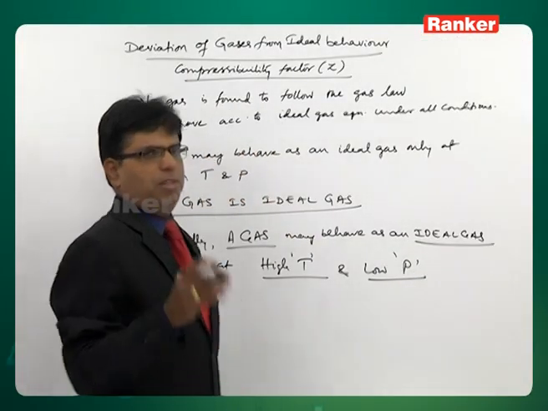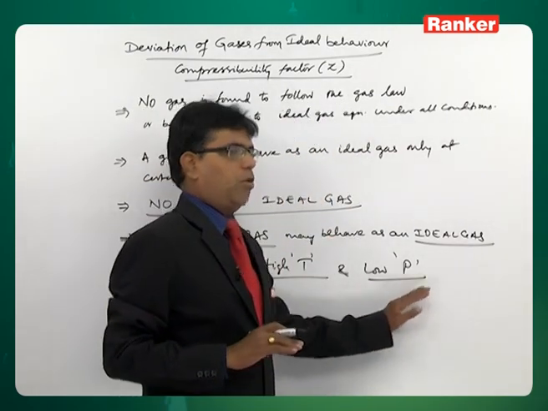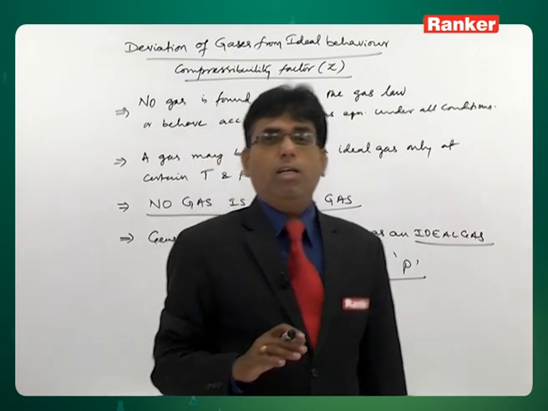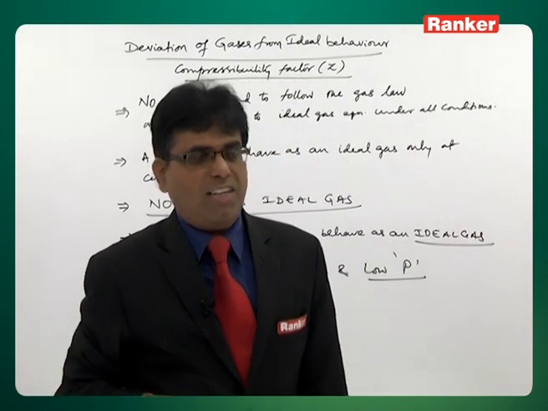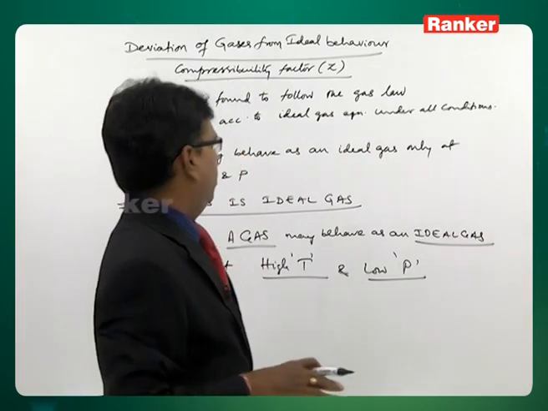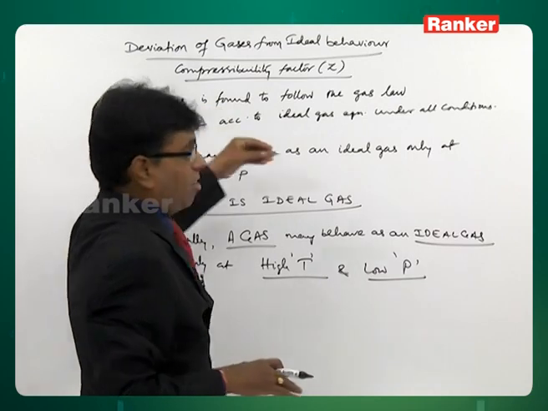Here low does not mean very low, even moderate pressure. High temperature and low pressure, or moderate temperatures, are the favorable conditions for a gas to behave as an ideal gas. So no gas is found to follow all the gas laws under all conditions.